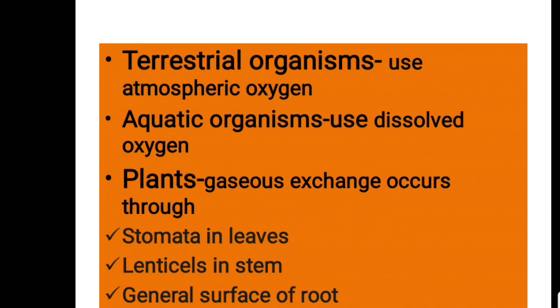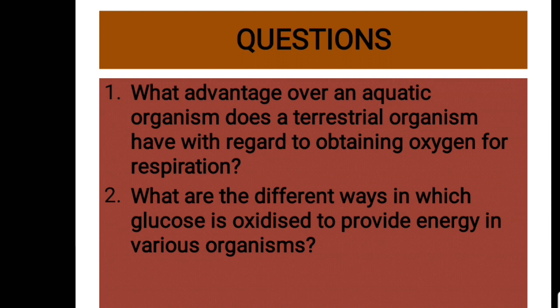Hope you understood the concept. Now some questions are there that you have to answer. First question is, what advantage over an aquatic organism does a terrestrial organism have with regard to obtaining oxygen for respiration? Second question is, what are the different ways in which glucose is oxidized to provide energy in various organisms? These two questions you have to answer.